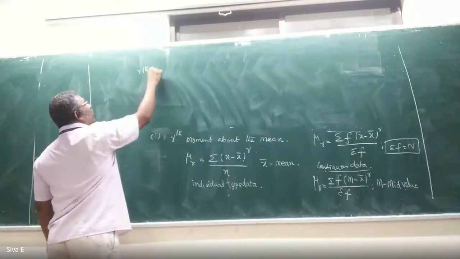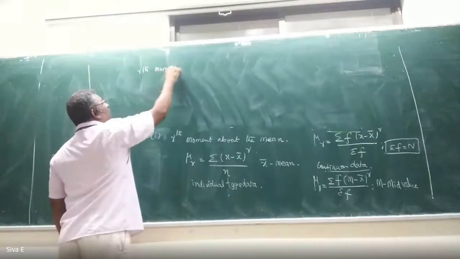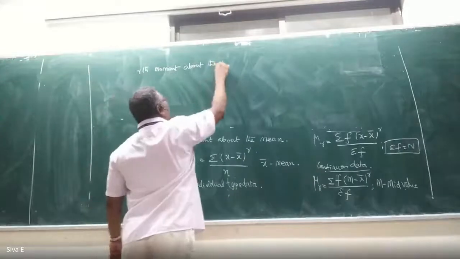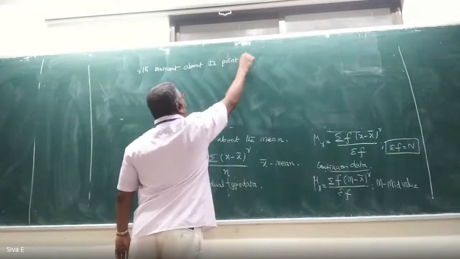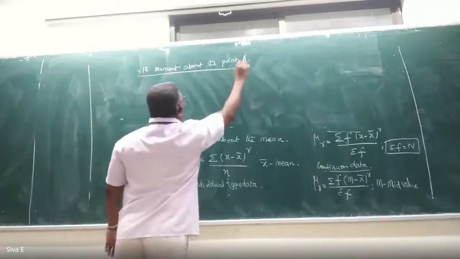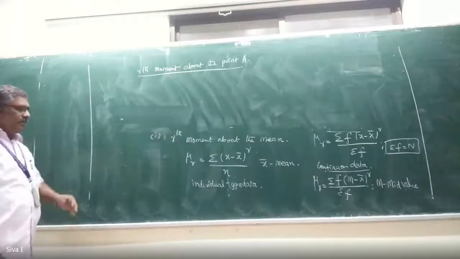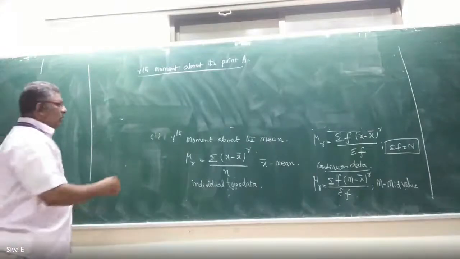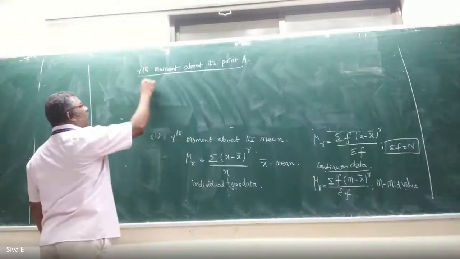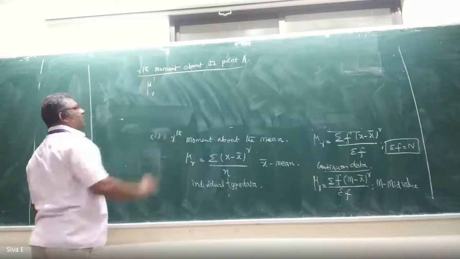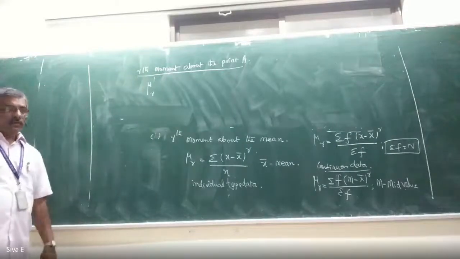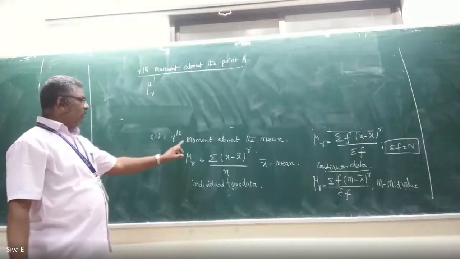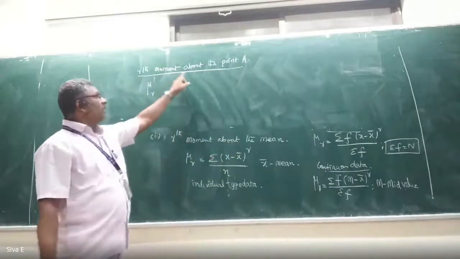Rth moment about the point A. It is denoted by mu r dash. We have to give different notations for moment about the mean and moment about the point.